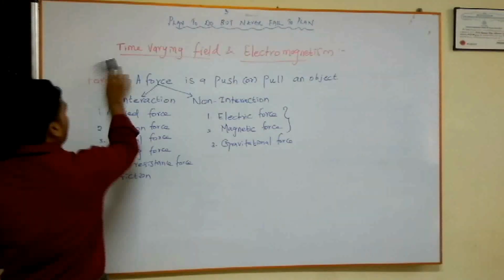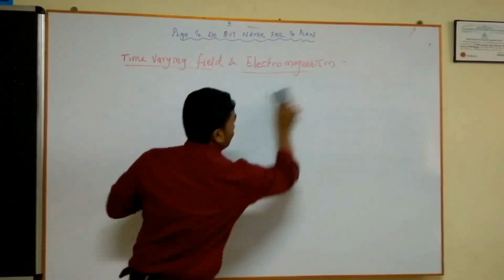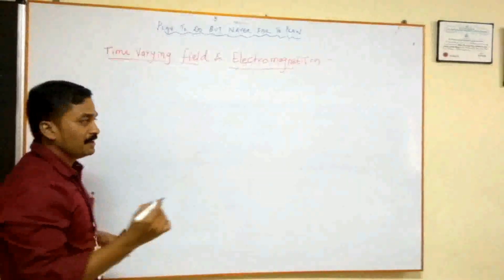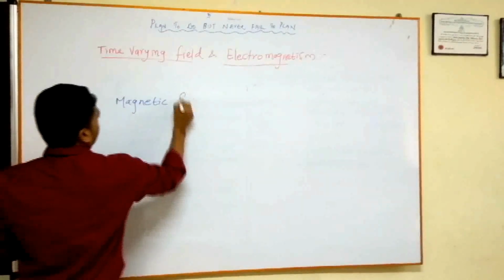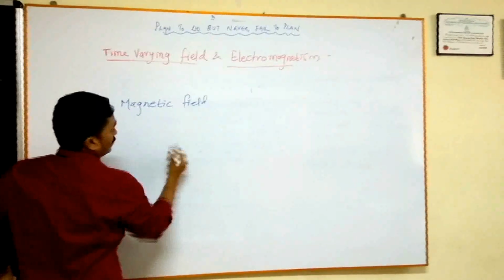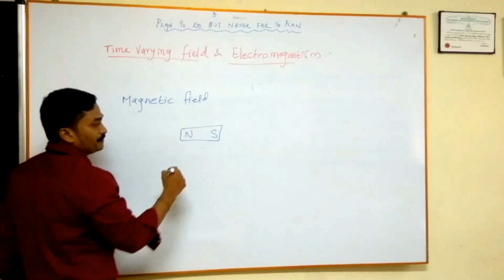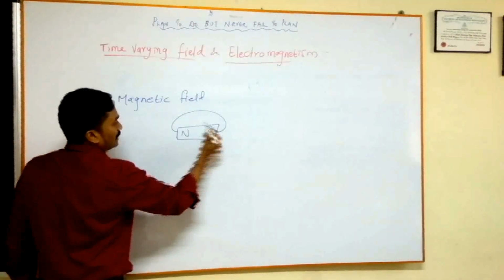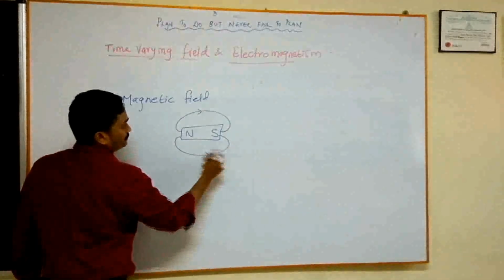First let me tell you what a field is. Let us begin with the magnetic field. Let us suppose a magnet. It has poles, north pole and south pole, and we know that the magnetic field lines go from north to south direction, like this.